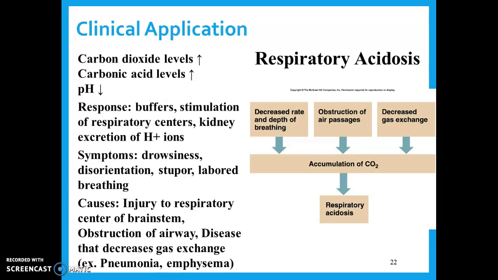Or lastly, it could be diseases that decrease gas exchange, things like pneumonia or emphysema. Your gas exchange is not going to happen the way it's supposed to. That means that you can't remove the carbon dioxide from your blood. You can't transfer it to your lungs. And that could lead to a decrease in pH, which would be acidosis.